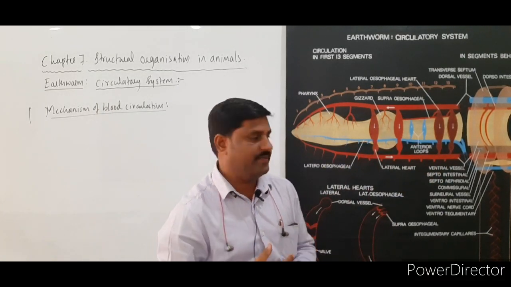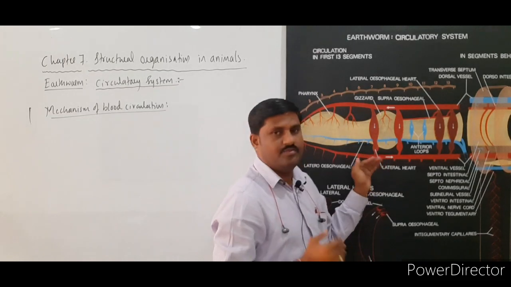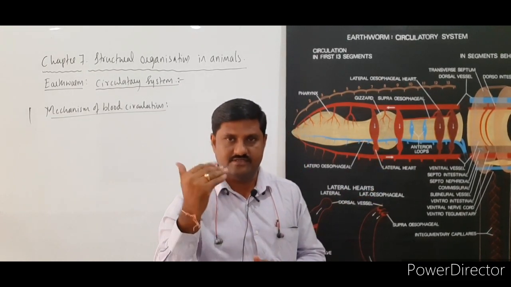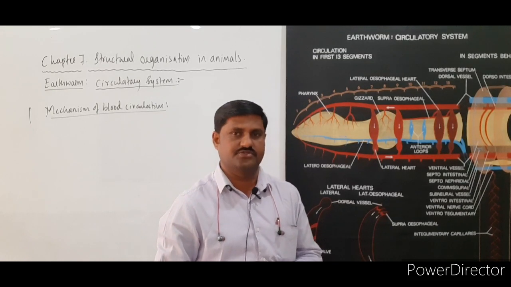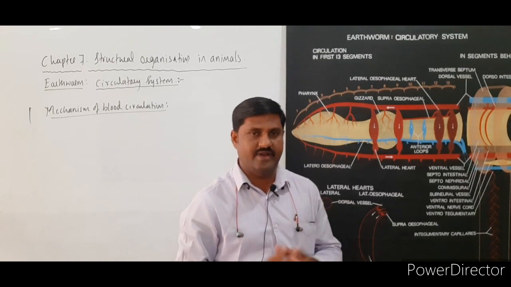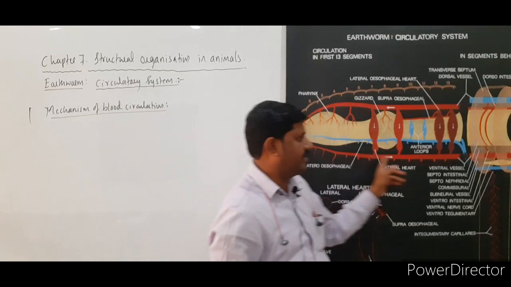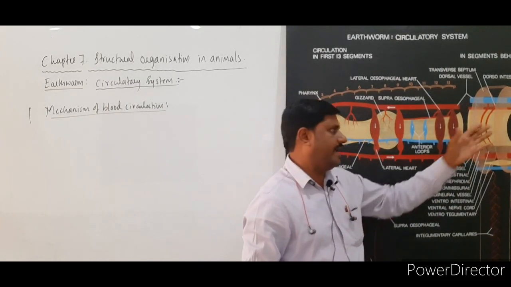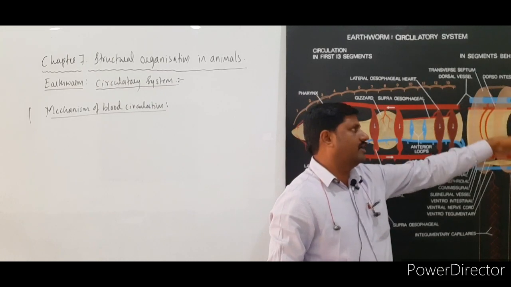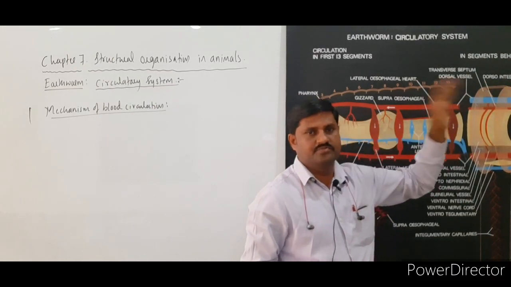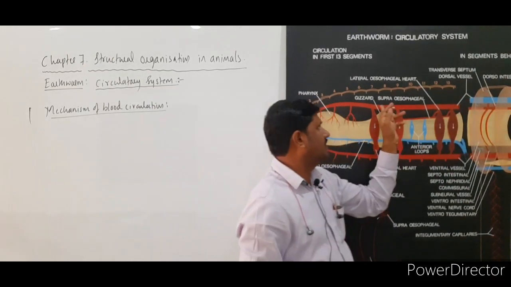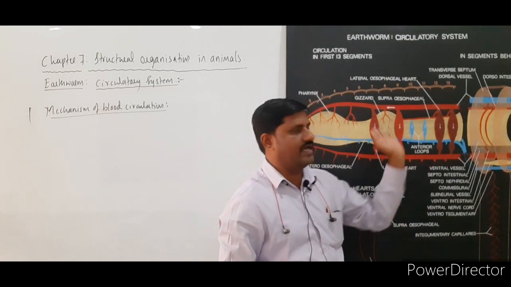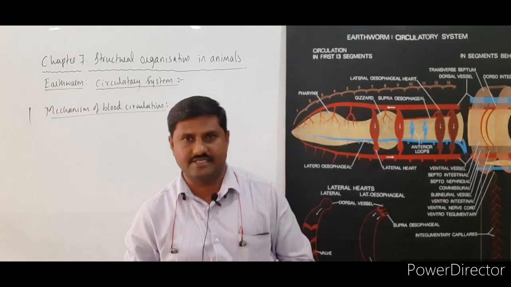Ultimately that blood provides nutrition as well as respiratory gases to the tissues. And once again the same blood which flows from anterior to posterior goes into the dorsal vessel through the commissural vessels which are lying beyond the 13th segment itself.